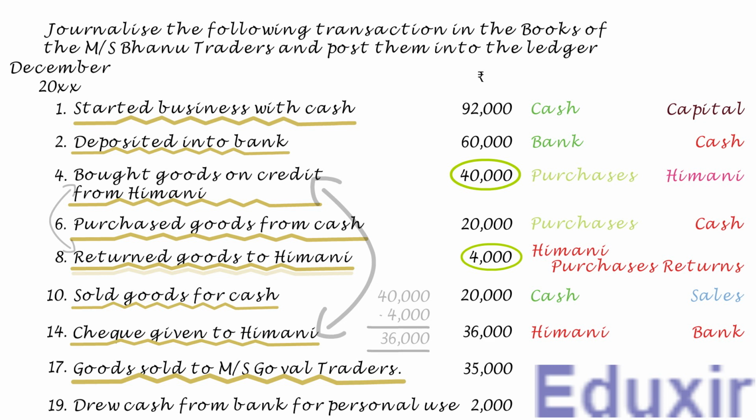The rule to record an increase in the revenue is to credit the corresponding revenue account. In this case, the sales account should be credited. At the same time, as this sale is done on credit, Messrs. Goel Traders become the debtors for the business. In other words, the debtor asset of the business is increasing. The rule to record an increase in the asset is to debit the corresponding assets account. So, in this case, Messrs. Goel Traders account should be debited. With this analysis, let us now proceed with the journalizing of this transaction.